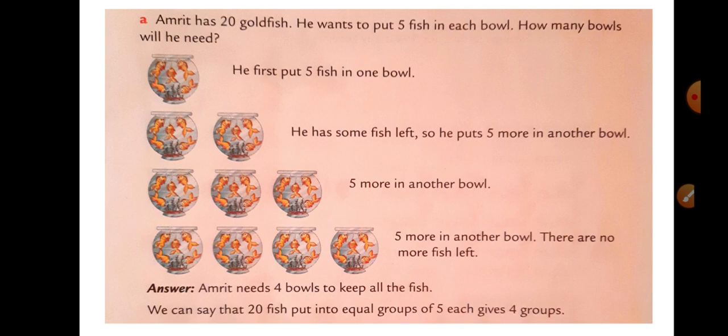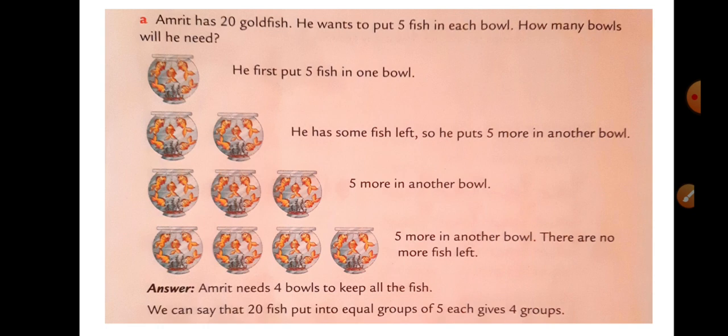That is, 20 fish put into equal groups of 5 each gives 4 groups. One group of 5 fish he has put in one bowl, right? One bowl itself is one group, and those 5 fish which he is putting is again a group.